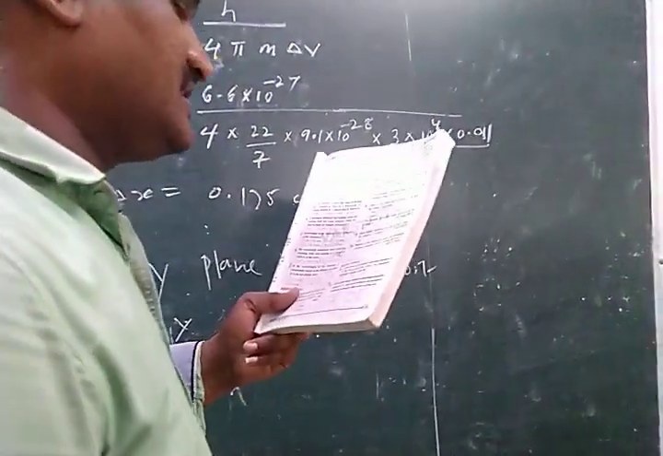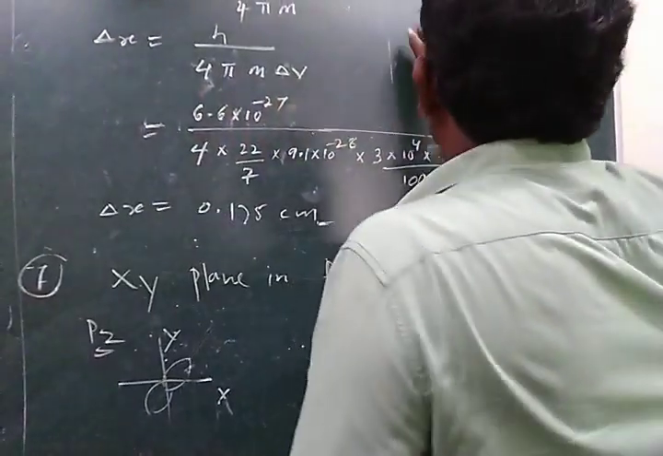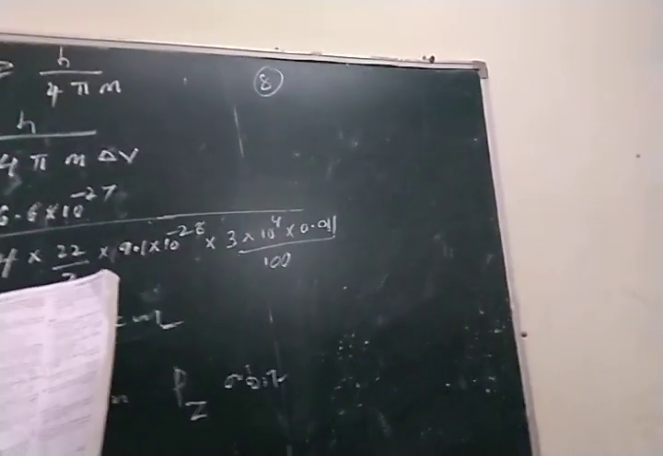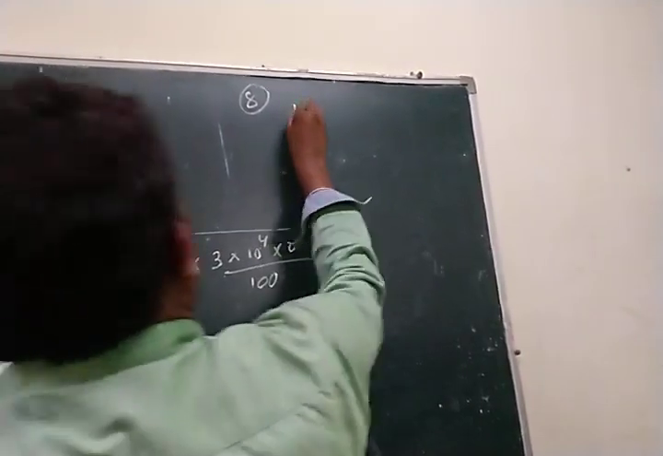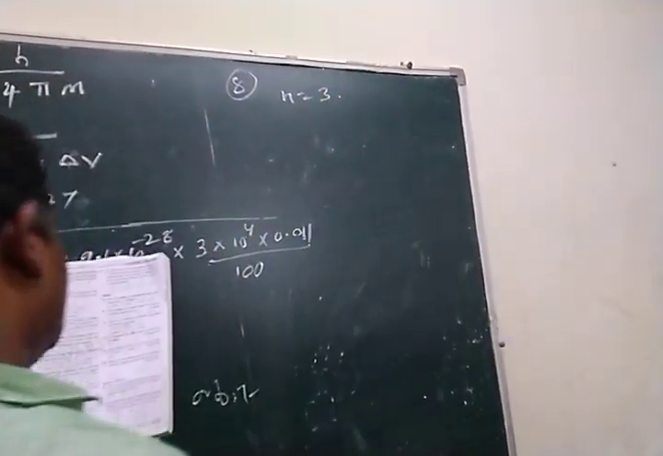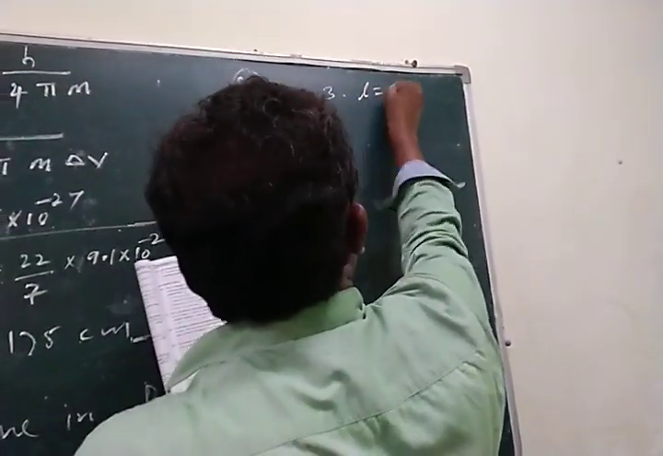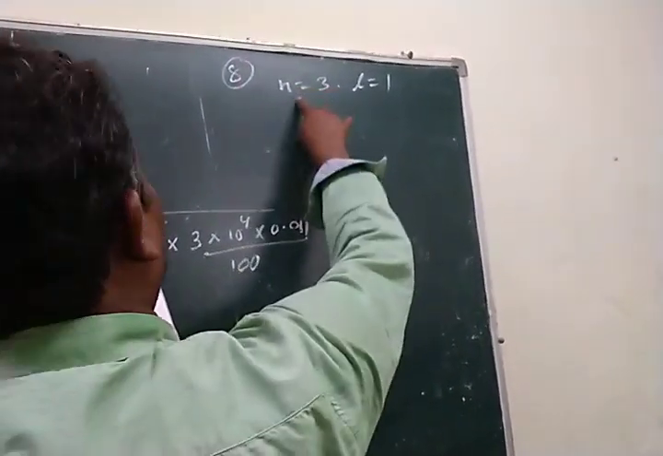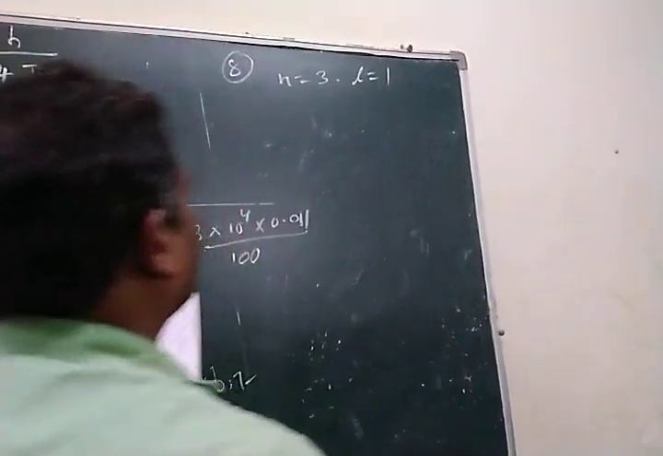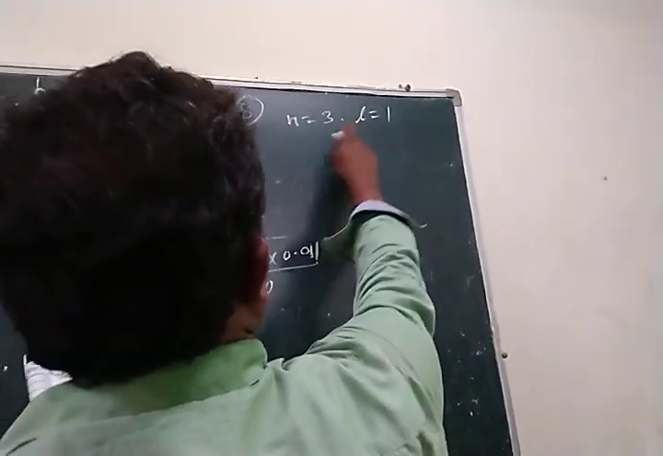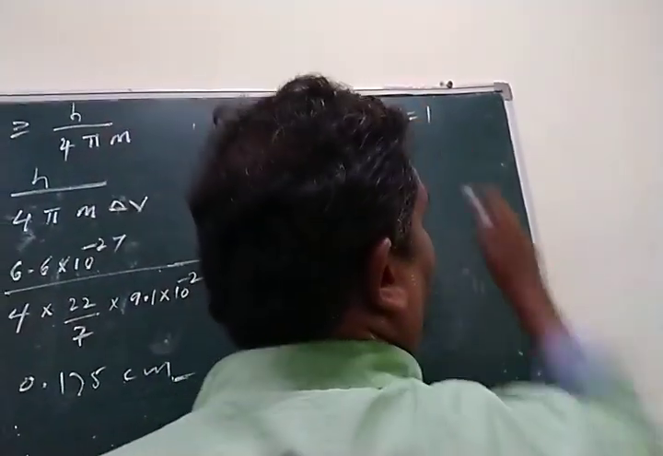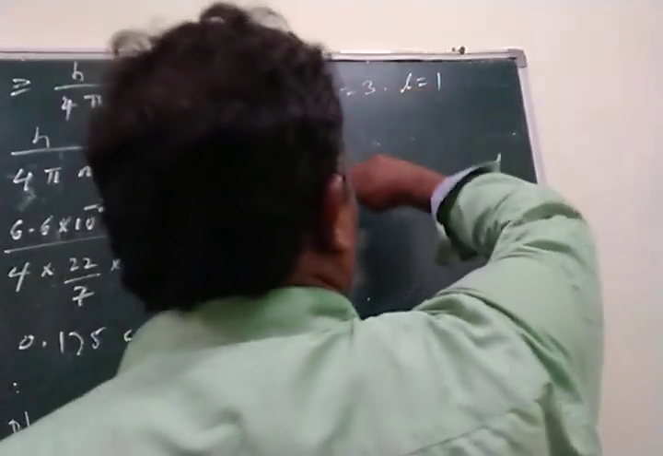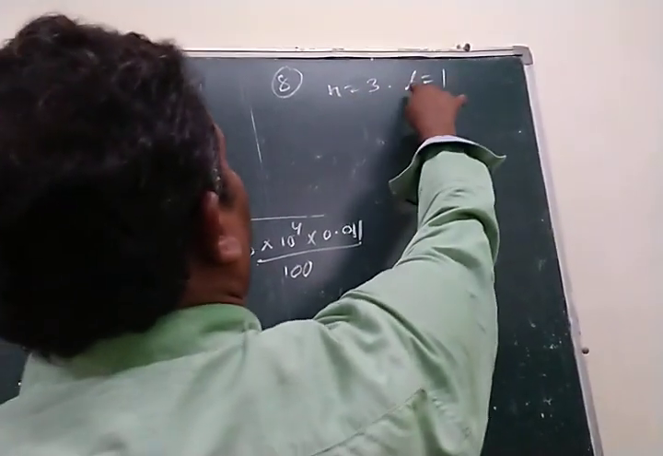Question number 8. How many electrons can fit in the orbital for which n equals 3 and l equals 1? n equals 3 means the third shell, and l equals 1 is the azimuthal quantum number. These are quantum numbers: this is the principal quantum number, and this is the azimuthal quantum number. So n equals 3, l equals 1.